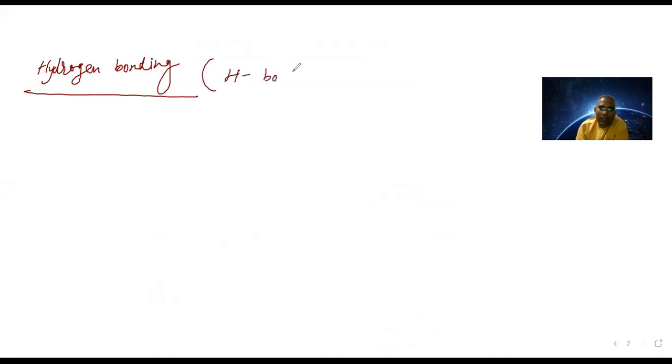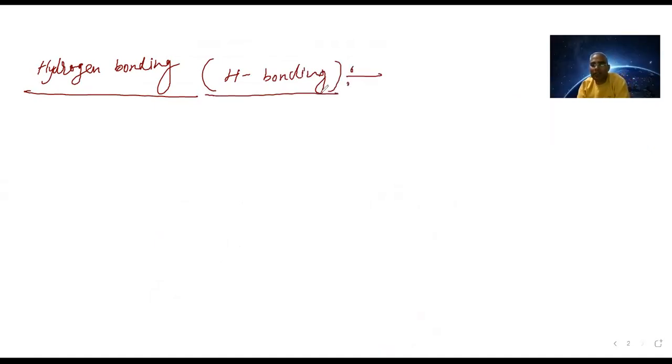Here I am writing hydrogen bonding, also known in short form as H bonding. What is H bonding? First of all, I am telling you, its application is very much immense. Suppose anything is found in the form of liquid, solid, or gas. Like water, if you are talking about water, it exists in all three possible states. Ice is there.